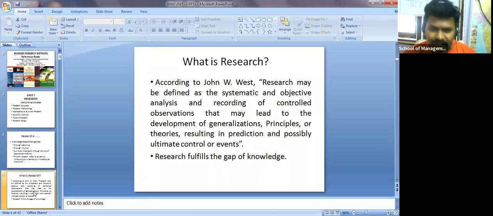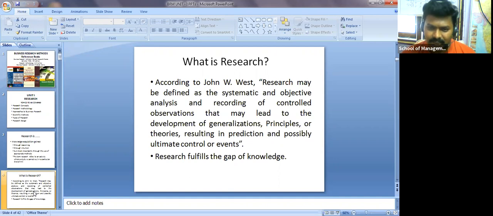And we may give one more explanation of what research is. Research fulfills the gap of knowledge. How is it going to fulfill the gap of knowledge? Now see, when this pandemic situation arose in India, and not only India but the entire world, we came across so many videos. The Chinese had come up with a movie in the 1970s where they used the name corona. Even if you get a cold, it is from the family of corona itself, but the symptoms are very mild there, whereas the symptoms are very high here. That is the only difference.